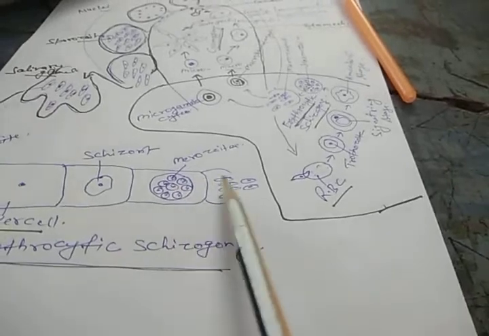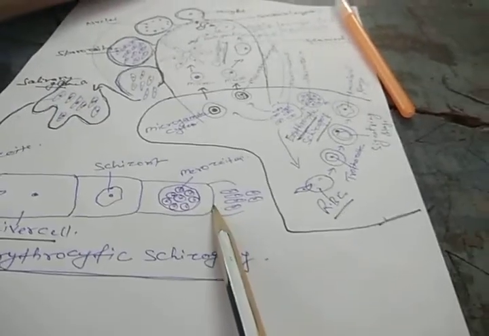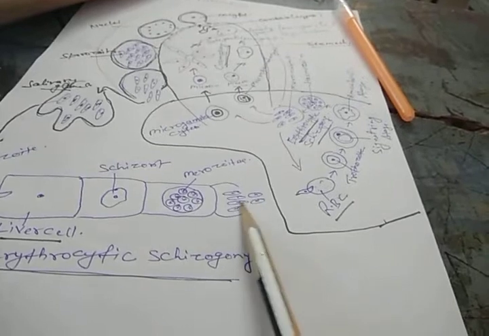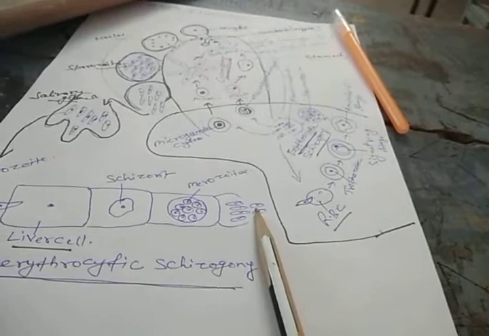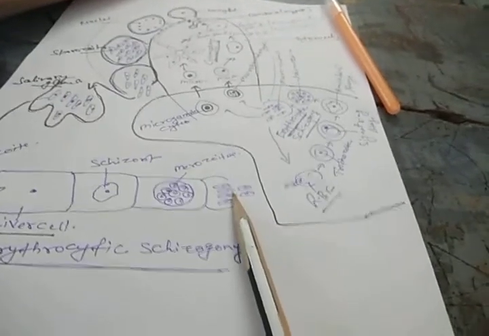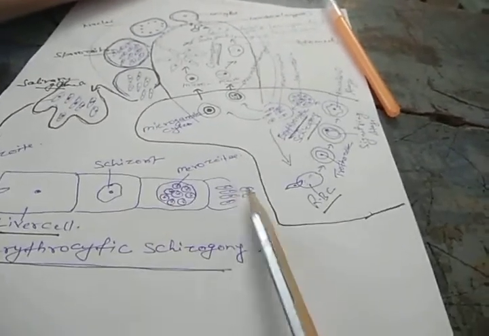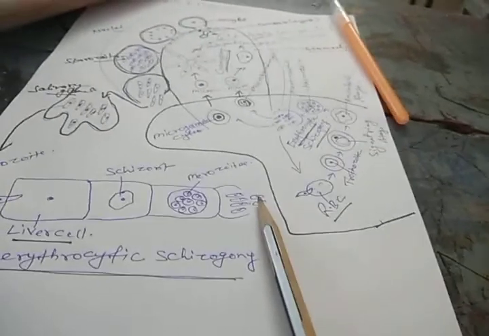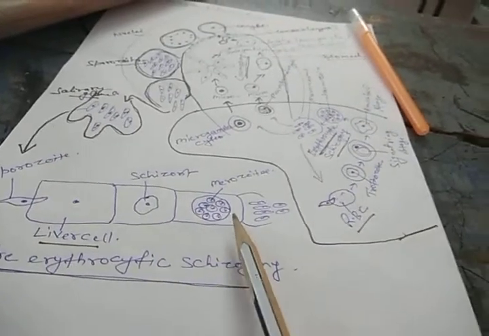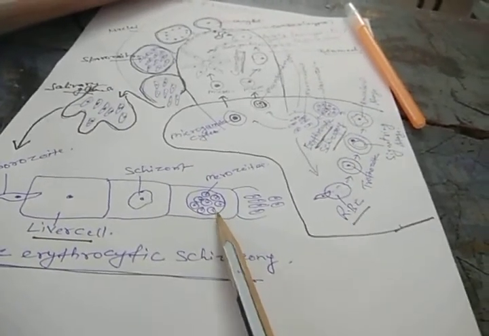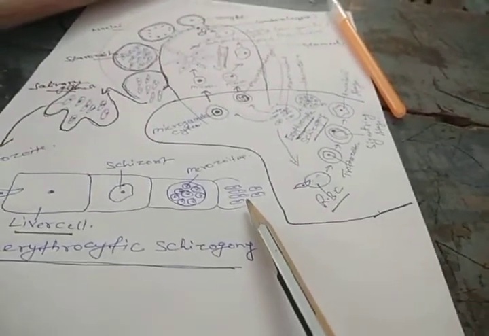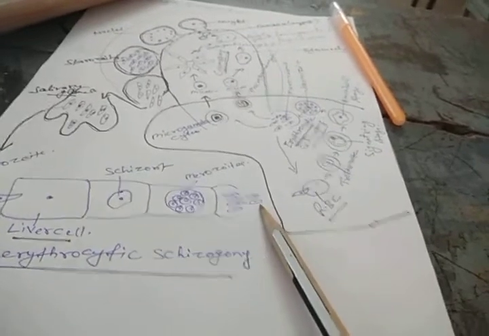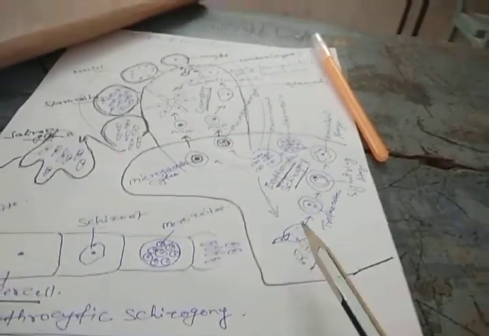Now after that the liver cell ruptures, and these merozoites are liberated outside from the liver cells into the sinusoids of the liver, the blood spaces of the liver. These merozoites are also called cryptozoites. Now these cryptozoites again attack the liver cells and repeat the same cycle, that is called the exoerythrocytic schizogony. And after these two cycles, these merozoites leave the liver and re-enter into the blood